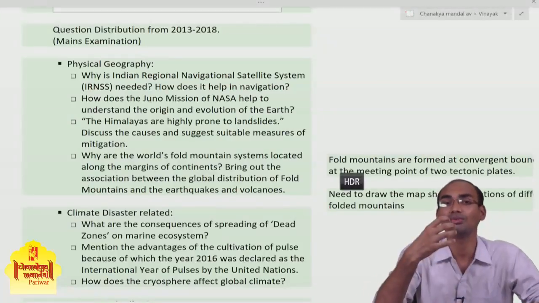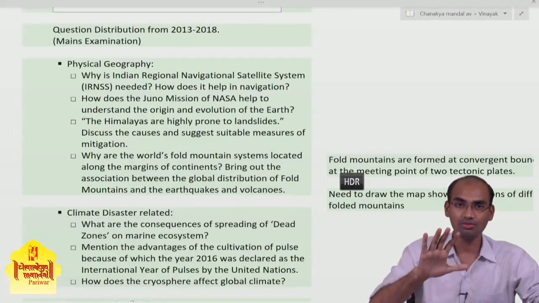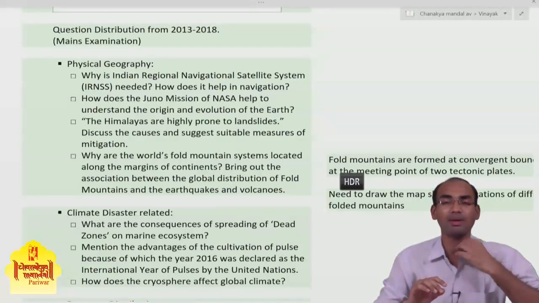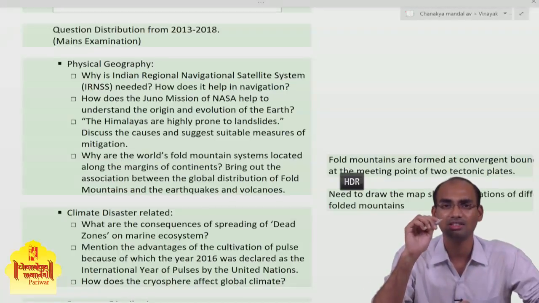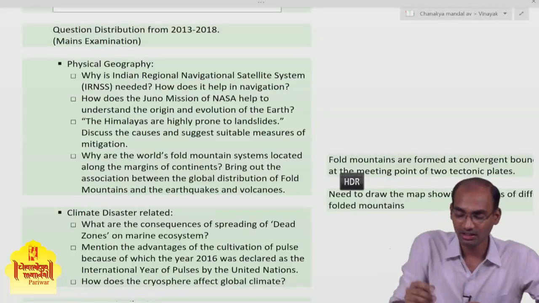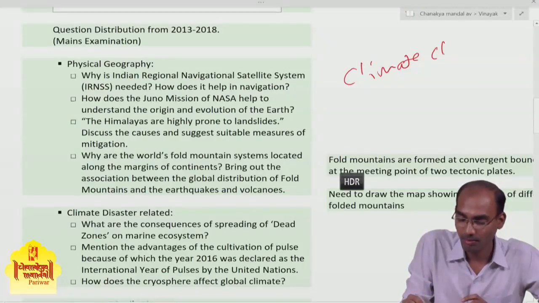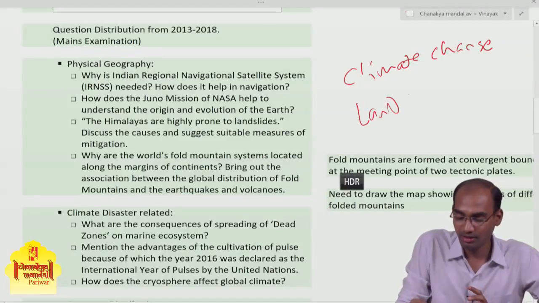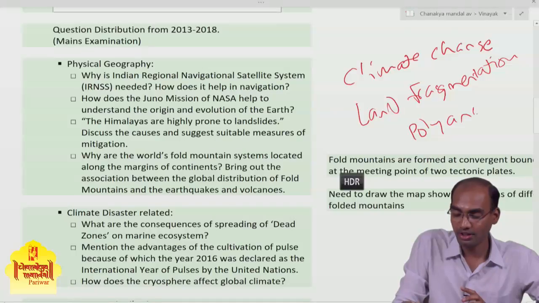For that purpose you can study various case studies given in the Down to Earth magazine. I will tell you one case study from it. They went to Rajasthan for a survey regarding the relationship between climate change, land fragmentation, and polyandry.